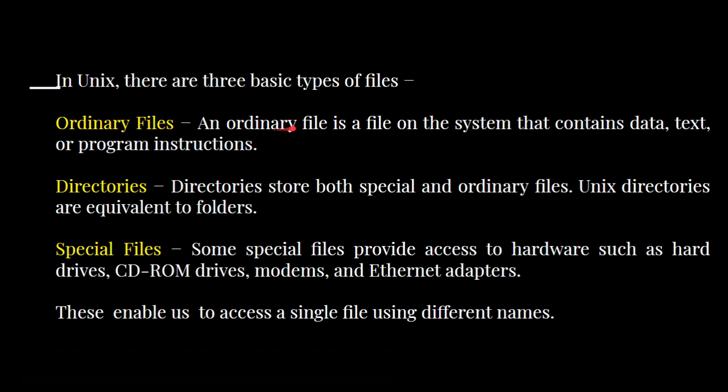Ordinary files, as we know, are a collection of information. It is a file consisting of data, text or program instructions. A directory is a collection of files, and when you are using the Windows OS, we call it a folder. So, folder is equal to directory.